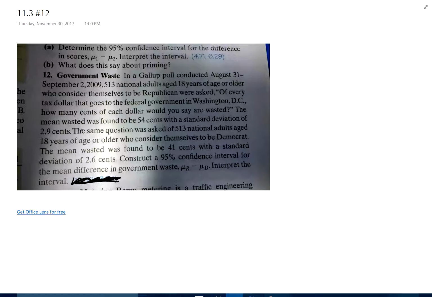The mean wasted was found to be 54 cents with a standard deviation of 2.9. The same question was asked of 513 Democrats, and the amount that they said was wasted is 41 with standard deviation 2.6. So I know I've got two sample means. Construct a 95% confidence interval.